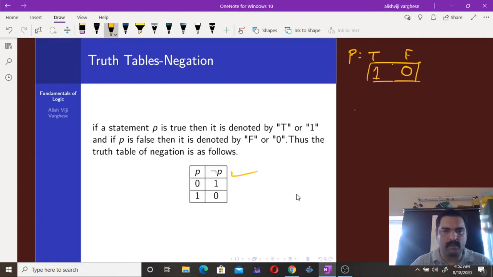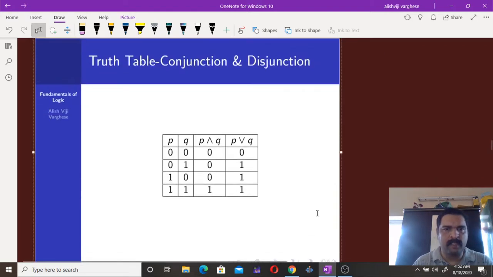If P is true, then negation P is false. So that's the truth value of negation P. In a similar way, we can form the truth tables for conjunction, disjunction, implication, biconditional, etc.